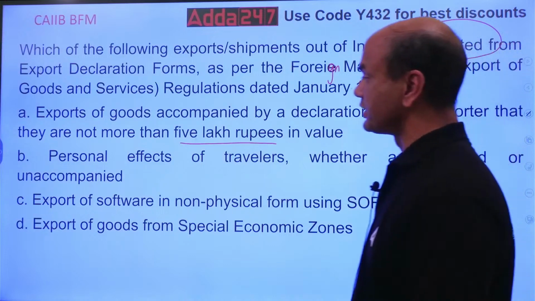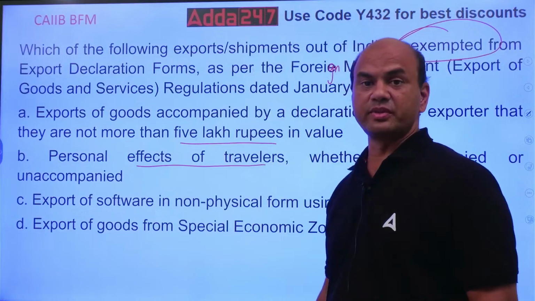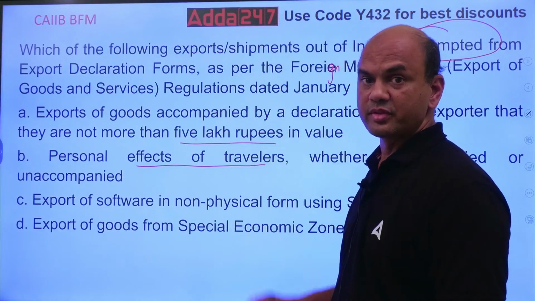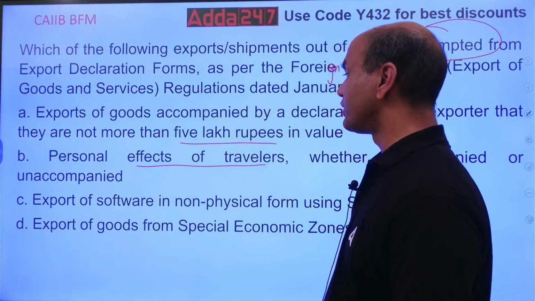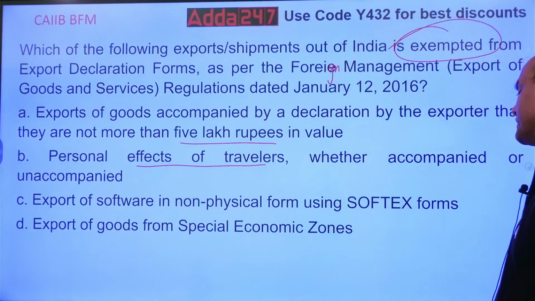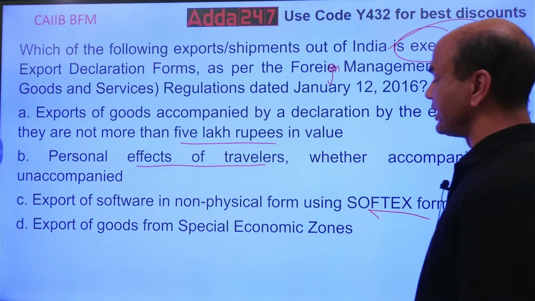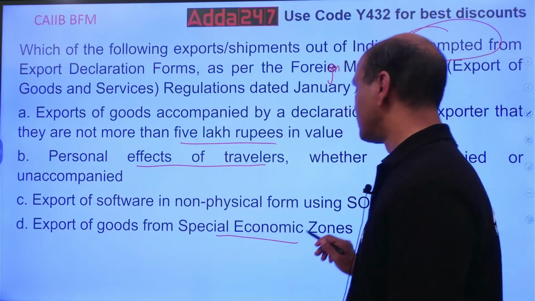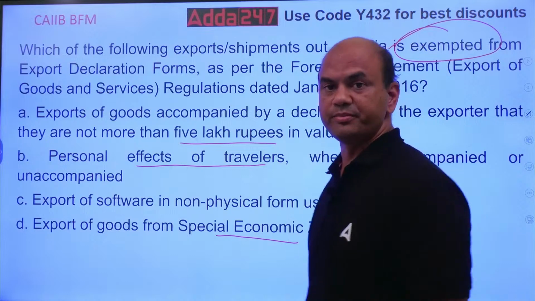Personal effects of travelers means if I am sending some goods while traveling also, there this EDF is not required. Is it so? Export of software in non-physical form using Softex forms. Export of goods from SEZ. So which one does not require the EDF form, export declaration form?